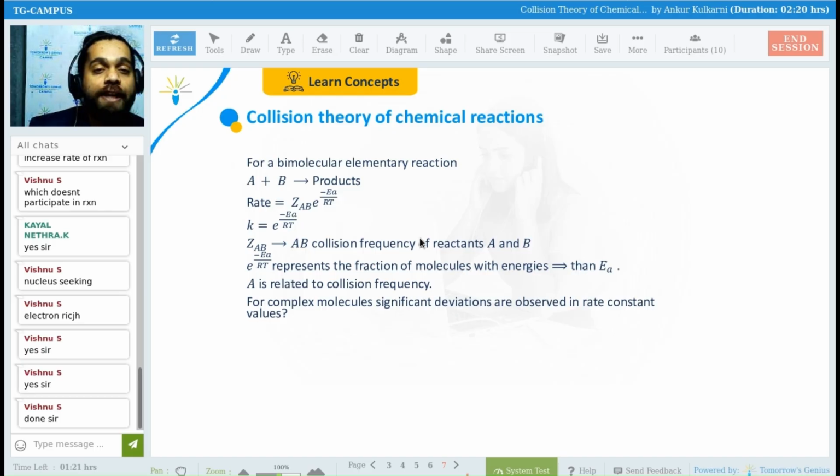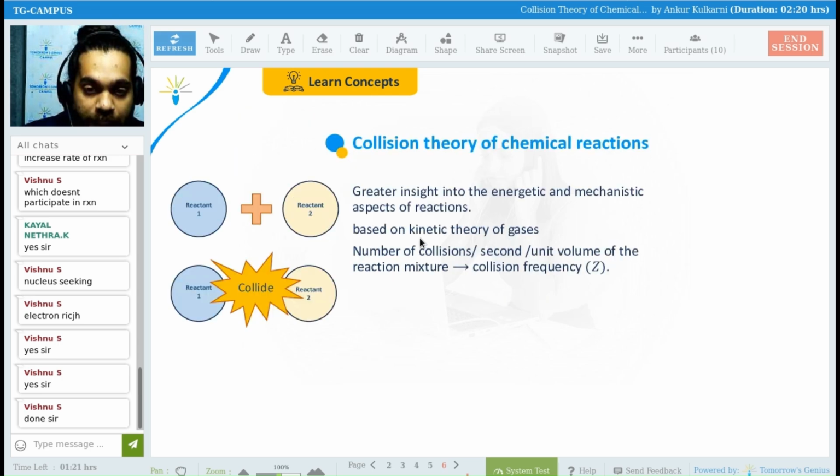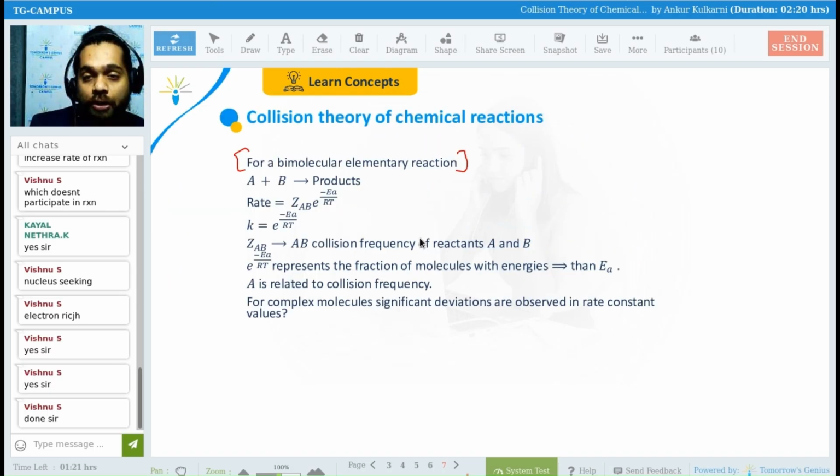So that's why, for bimolecular elementary reactions, we have a new formula now. So you tell me one thing. If the number of collisions increases, what will happen to the rate? Understand my question, Shrutika, Vishnu, Yazira. If the number of collisions increases, will the rate of reaction increase or decrease?